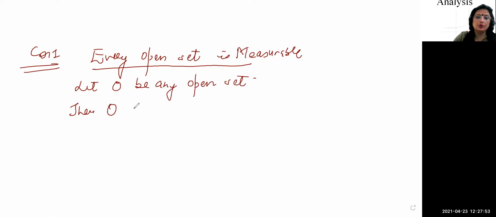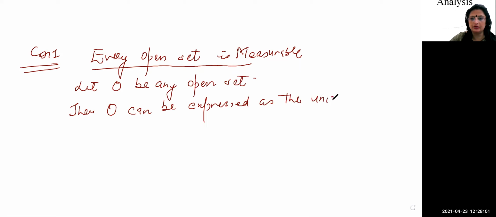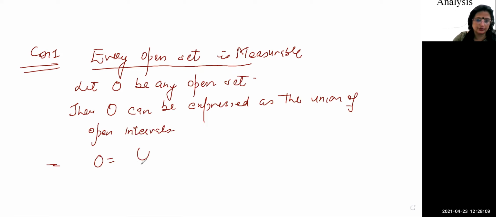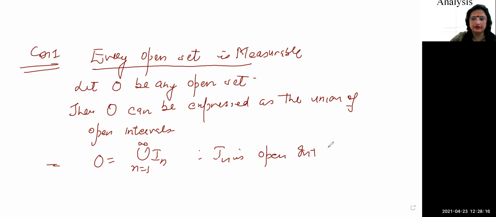Then O can be expressed as the union of open intervals. That is, O is equal to the union, n running from 1 to infinity, of In, where In is an open interval for all n. And we have proved in the previous theorem that every interval is measurable, whether it is open, finite or infinite.